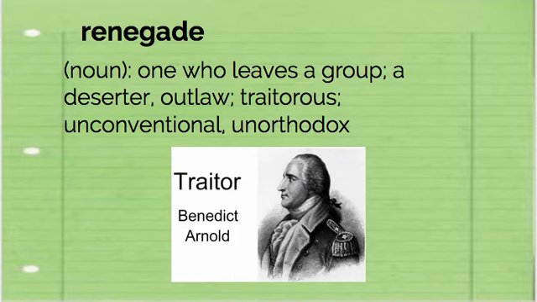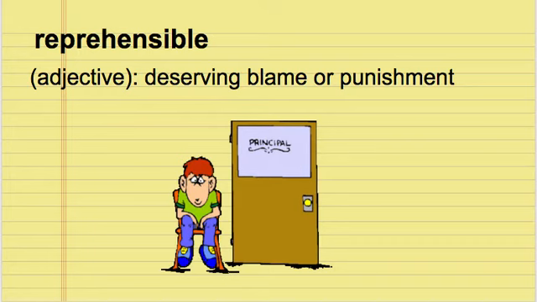Renegade is a noun, and it's one who leaves a group, a deserter, an outlaw, traitorous, unconventional, or unorthodox. So you can see that it has both a meaning as a noun and also as an adjective. Katniss in The Hunger Games is an example of a renegade. She's somebody who leaves the main group and goes against the rules. Here's a historical renegade for you, Benedict Arnold. He's somebody who was traitorous during the Revolutionary War.